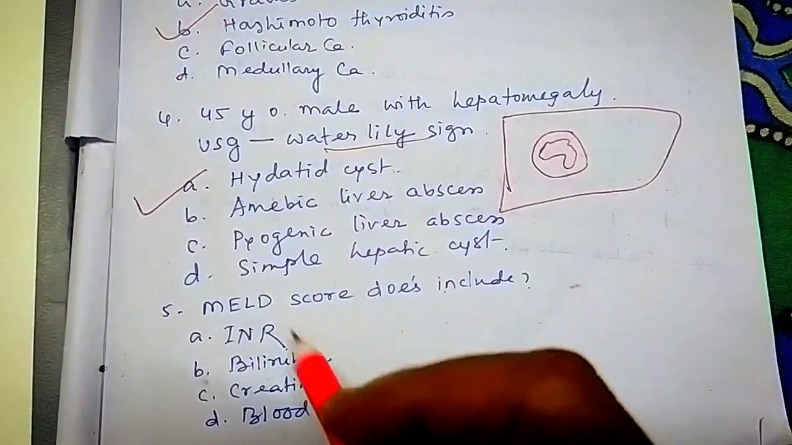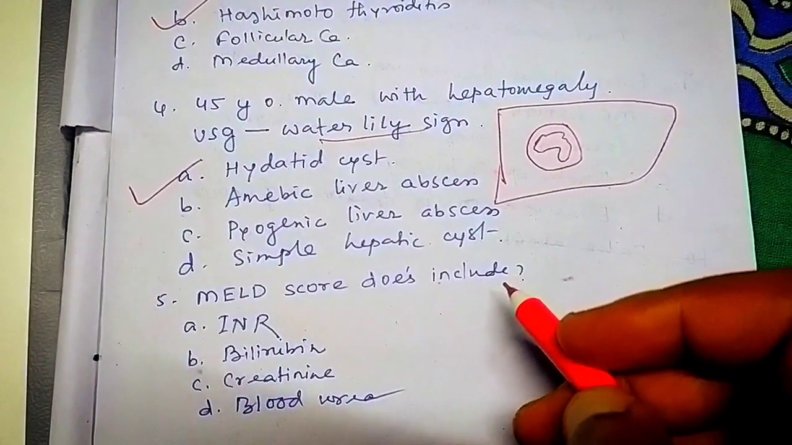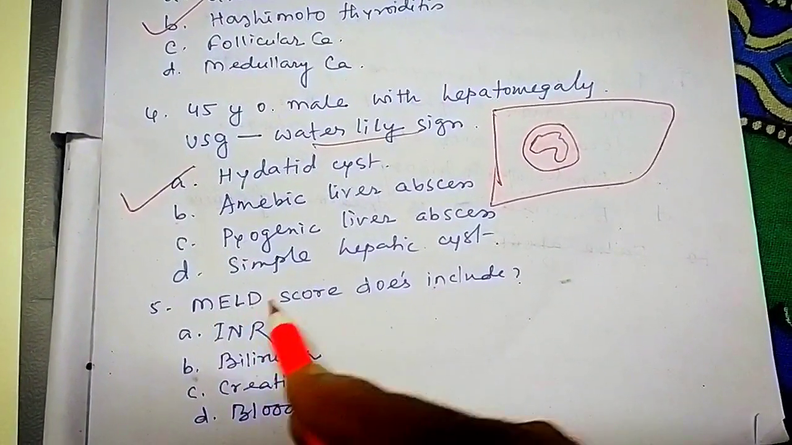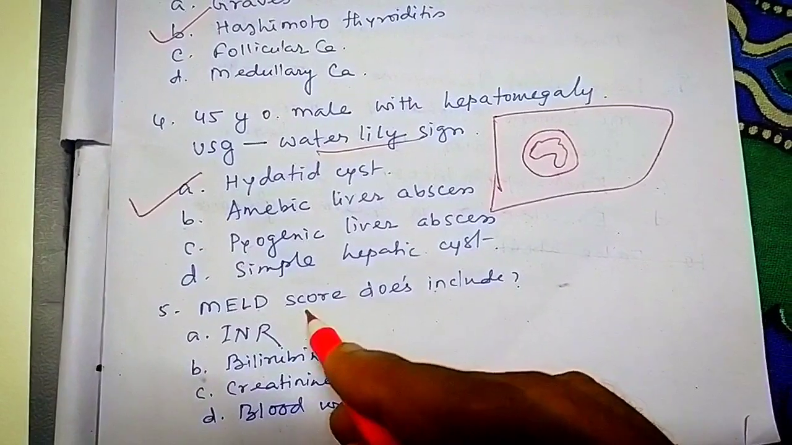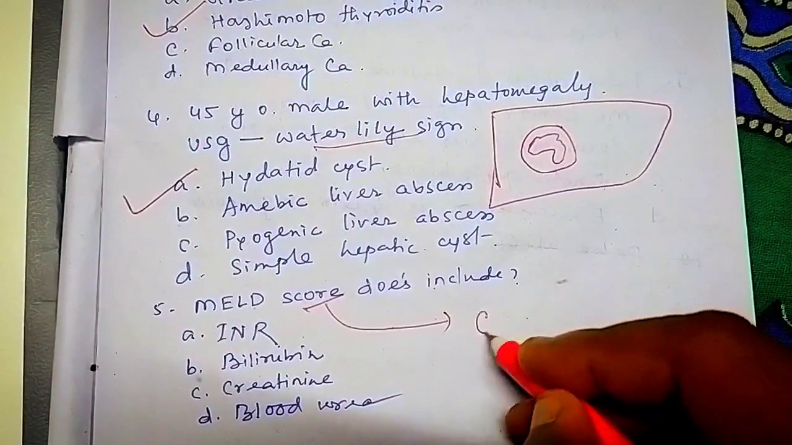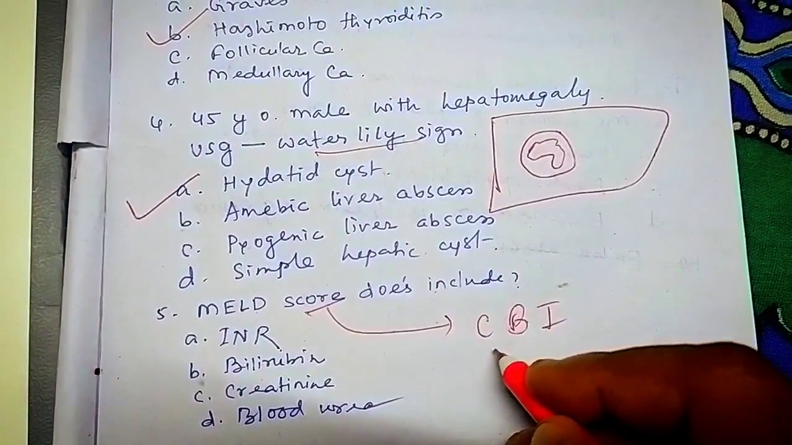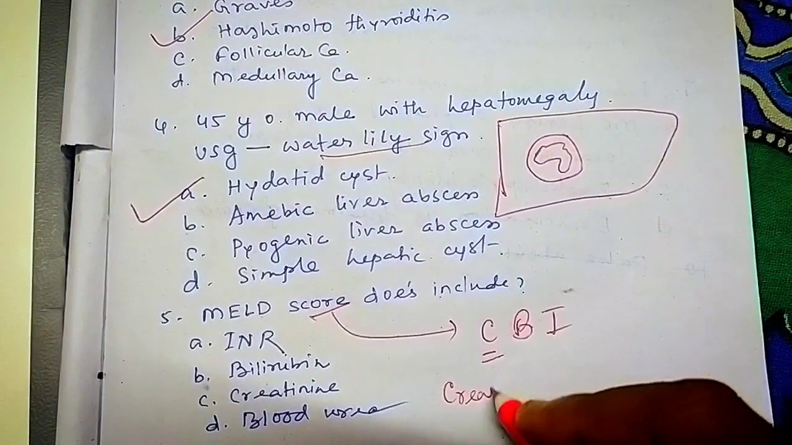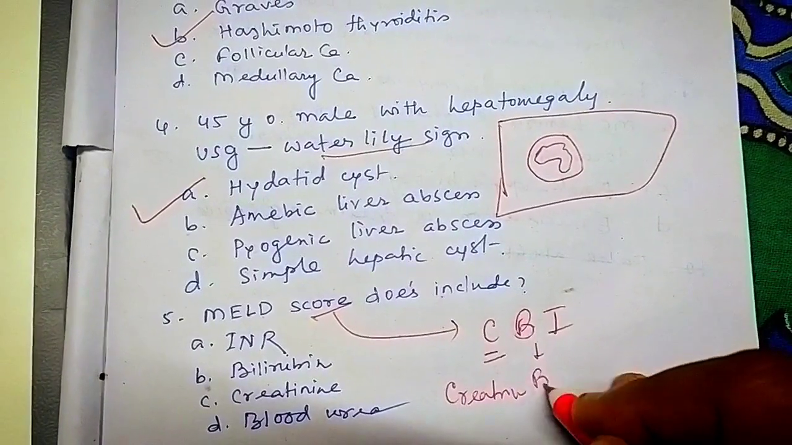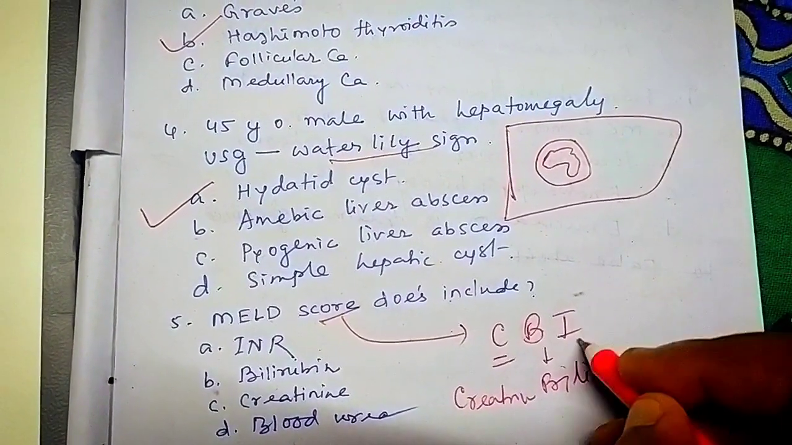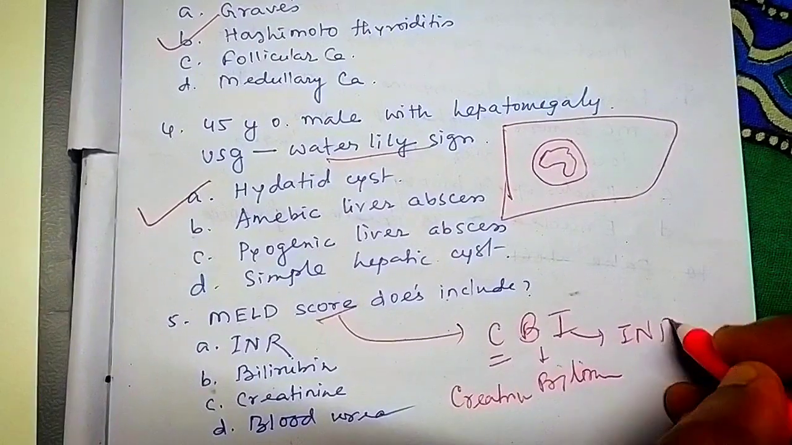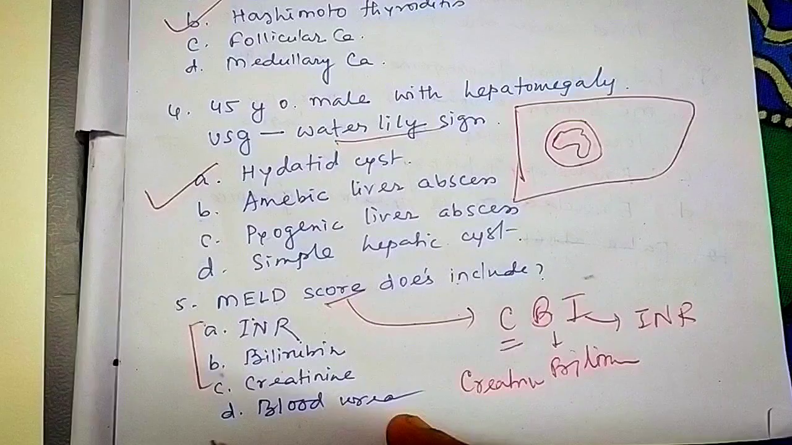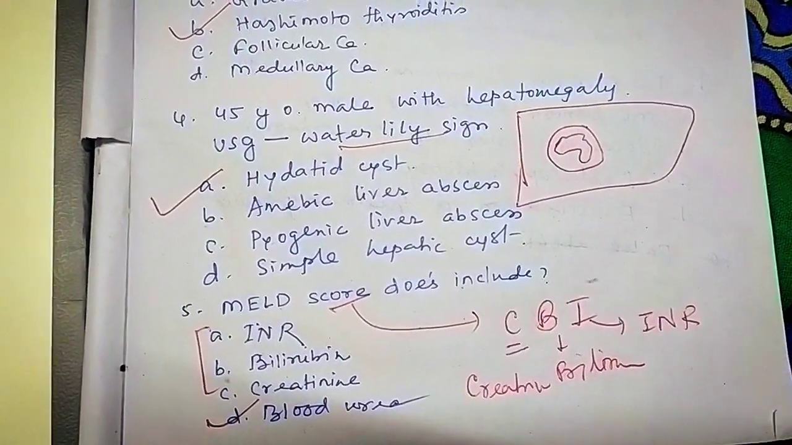Next question. MELD score does not include. MELD score is model for end-stage liver disease. It contains what? MELD score contains CBI, the mnemonic CBI. C means creatinine. B means bilirubin. I means INR. So these three, CBI. Which is not there? Blood urea is not there.